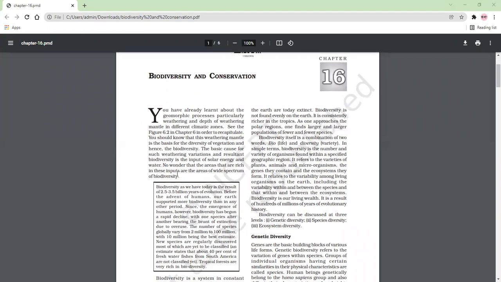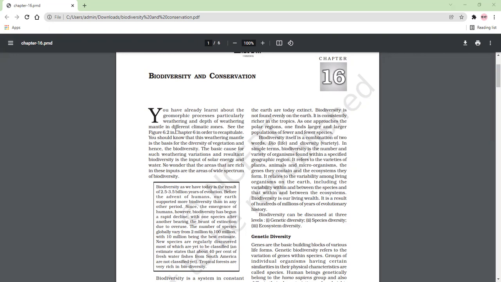In this chapter, we are going to discuss various biodiversities, as biodiversity is also of various types: genetic, species, ecosystem. There are many varieties, and we will read their types. Then we will study the importance of biodiversity, the ecological role of biodiversity, the scientific role of biodiversity. Right now, the circumstances in which the loss of biodiversity, endangered species, etc. we are going to discuss in this chapter. So let's start the chapter.